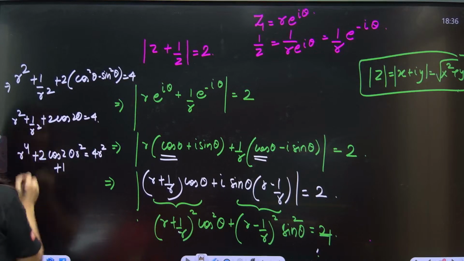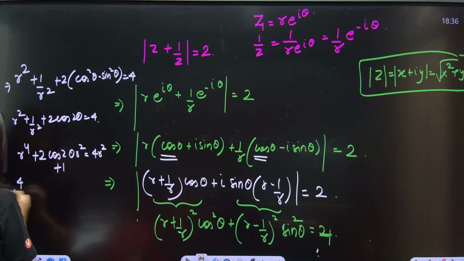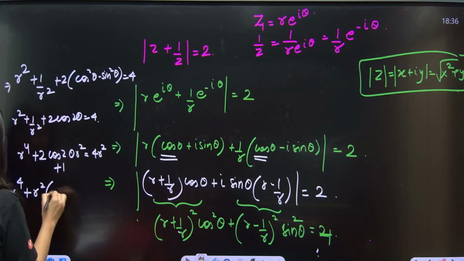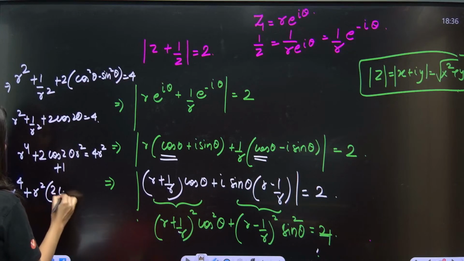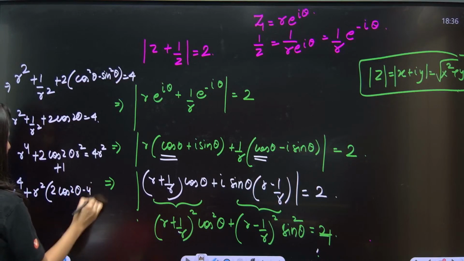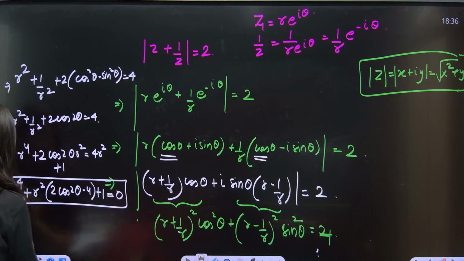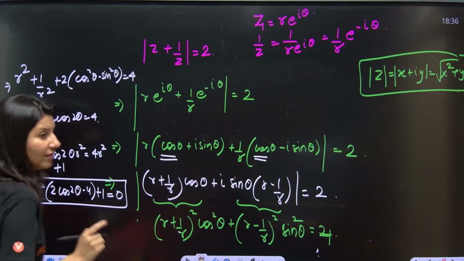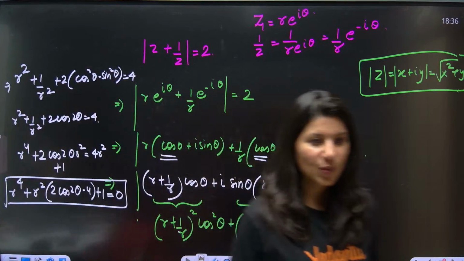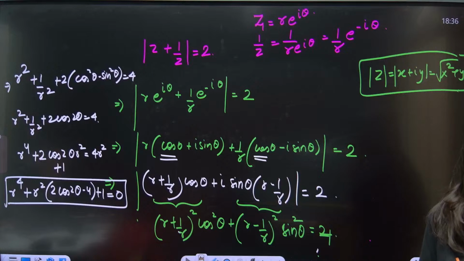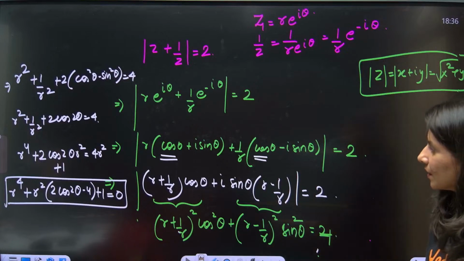So this is a biquadratic. So r power 4, okay, then we are having plus r square times 2 cos 2 theta minus 4, and there is plus 1 equal to 0. So this is your biquadratic equation. Okay, it will have two roots, r power 4 plus r square.